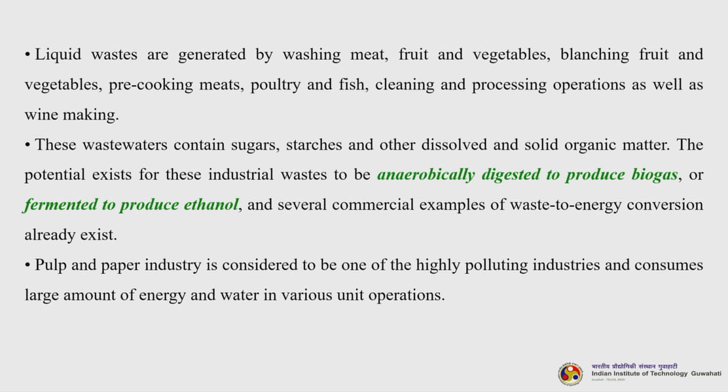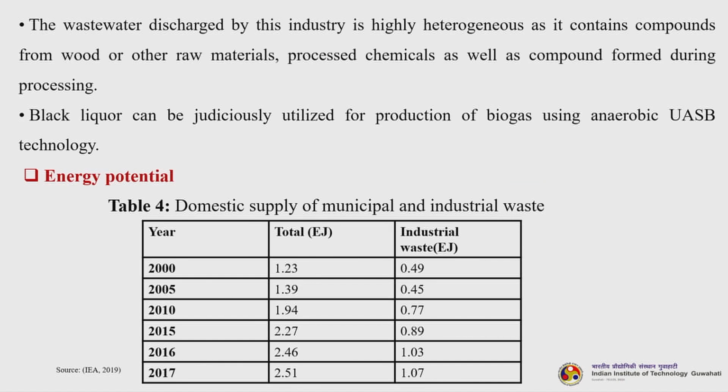The pulp and paper industry is considered to be one of the highly polluting industries and consumes a large amount of energy and water in various unit operations. The wastewater discharged by this industry is highly heterogeneous as it contains compounds from wood and other raw materials, processed chemicals as well as compounds formed during processing. Black liquor can be judiciously utilized for production of biogas using anaerobic UASB technology. We will discuss that technology later on in one of our classes.